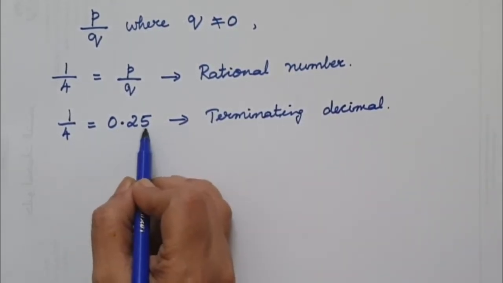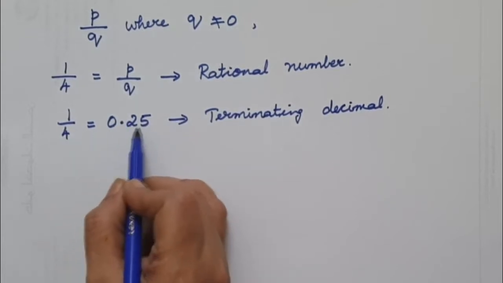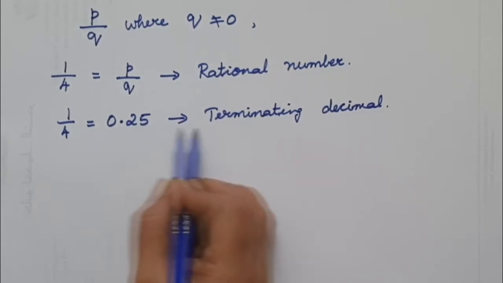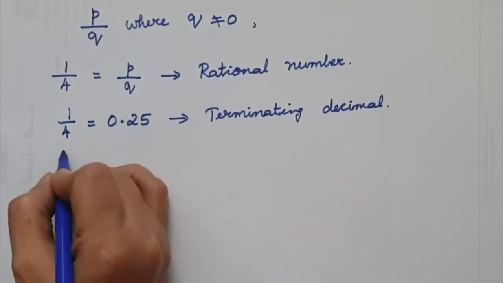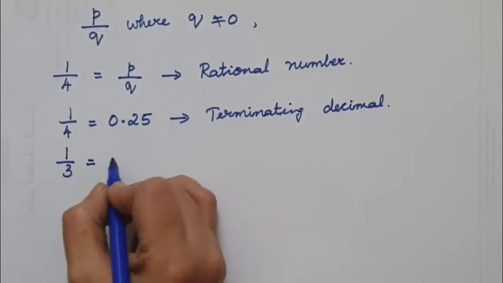That means this decimal ends. It doesn't go further. 1 by 4 can only be written as 0.25. You cannot write any numbers further than this. So this is called a terminating decimal. Suppose we have 1 over 3. This is also a rational number.